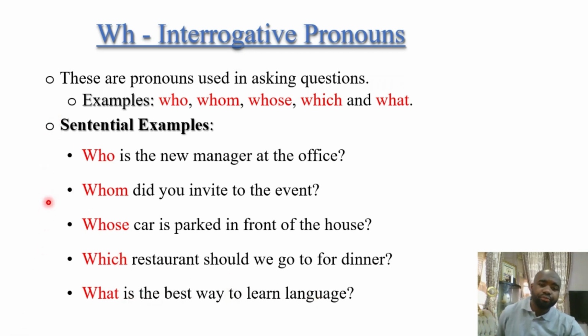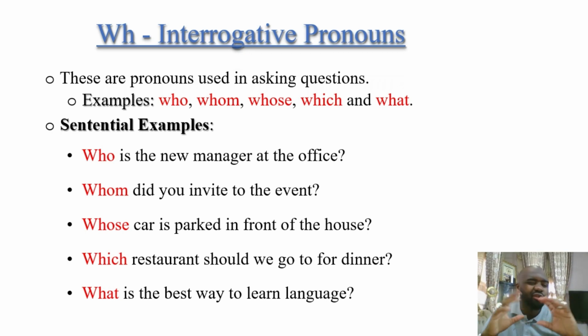Now, looking at these examples, when we say interrogative, WH interrogative, what will come to many people's minds is maybe being interrogated at the police station or something.